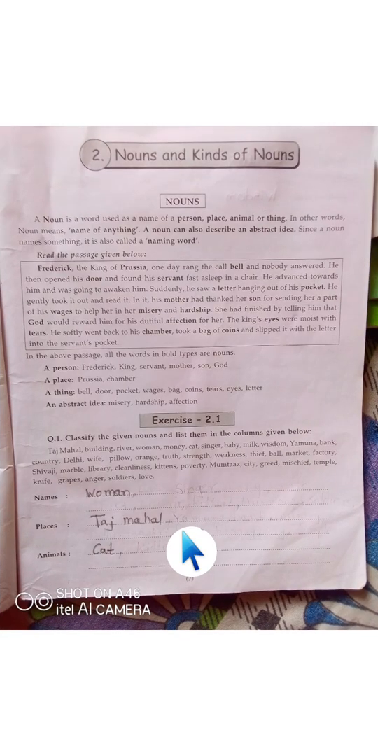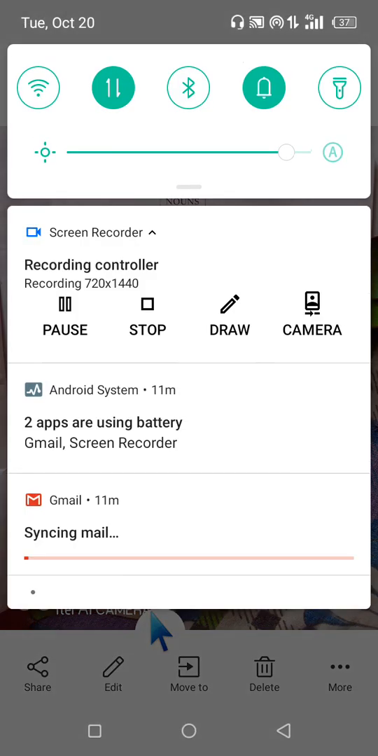Woman is a name. As we consider man or mother or father, woman will be a person. So woman is a name. Then cat is an animal, so we will write it in the animal column. Just like this, we have to write all the words in the different columns. Next, we will see